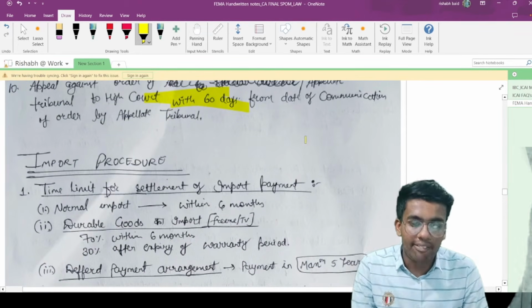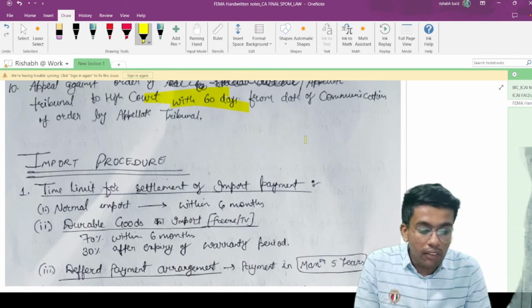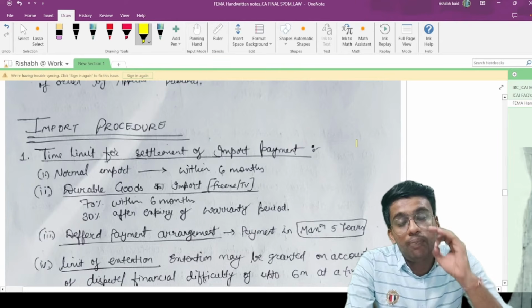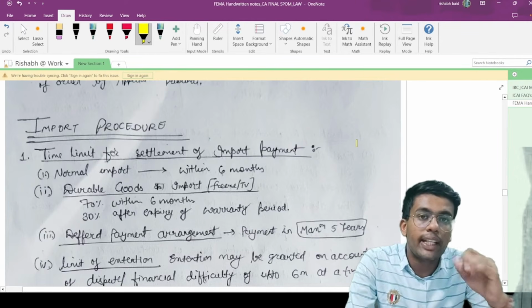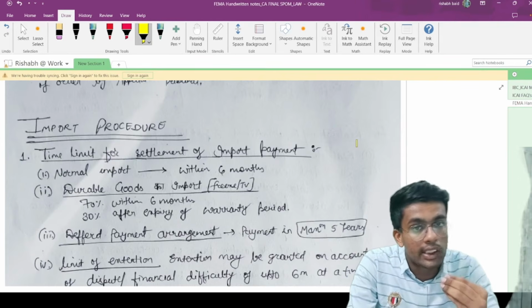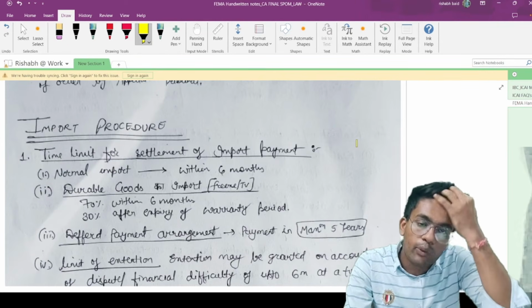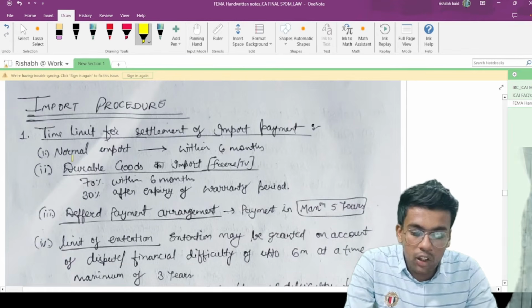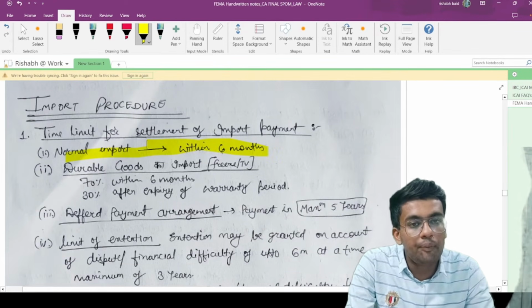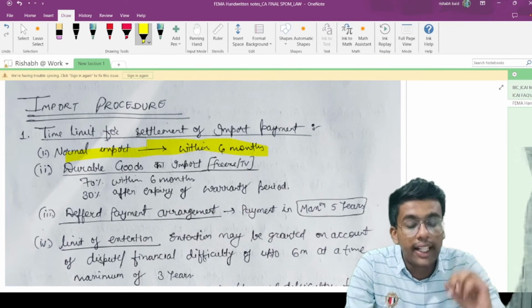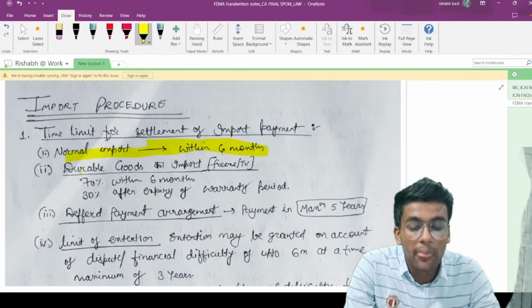Now we are going to start with import procedure. Time limit for settlement of import payments: up to what time limit do you have to make the payment to the exporter of the other country? You have imported goods into India. For a normal import, payment is to be made within 6 months. In case of export, the time limit was 9 months, you remember, right? In case of import, the limit is 6 months.